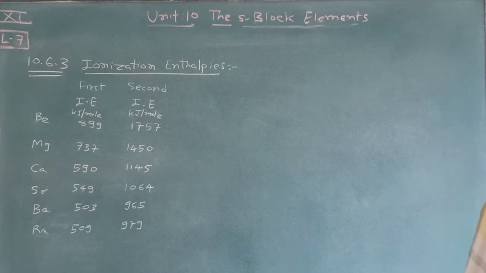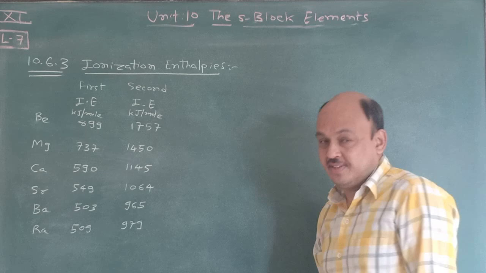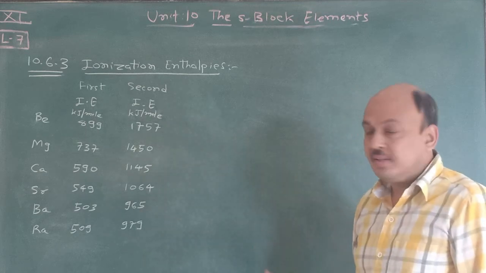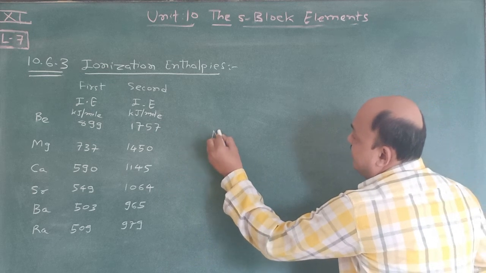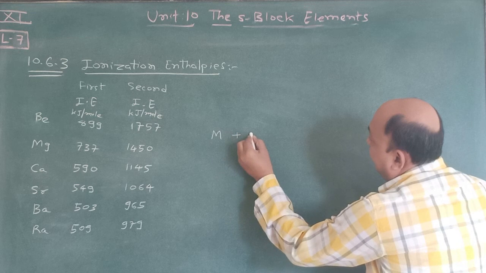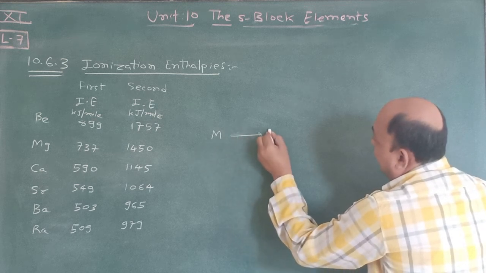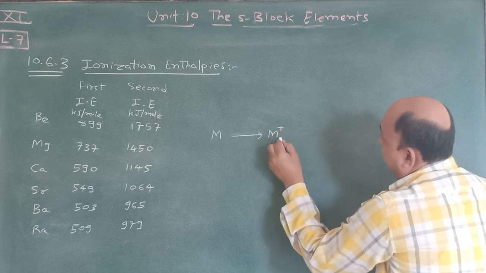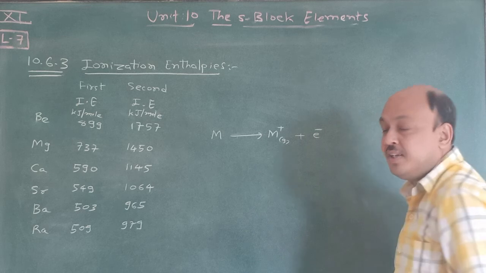Now, according to your NCERT textbook, 10.6.3 ionization enthalpies. The next topic is very simple. Remember the definition. Suppose any metallic element is there. If we release one electron from that element, it produces M+ in gaseous form plus an electron.